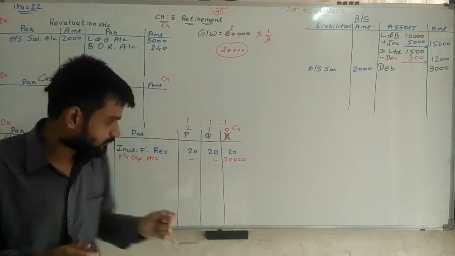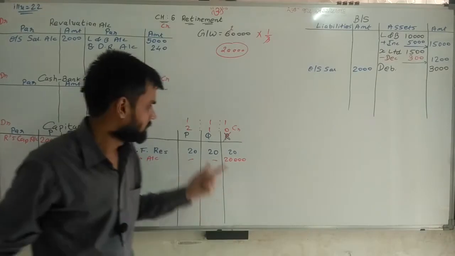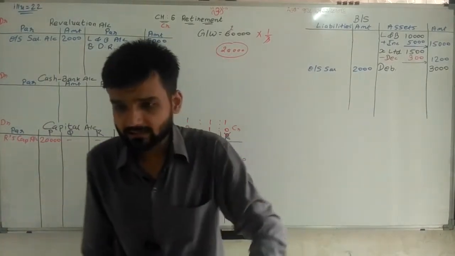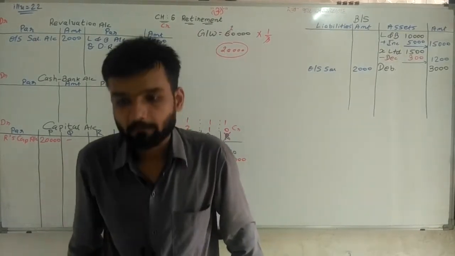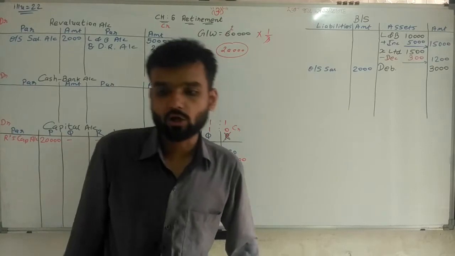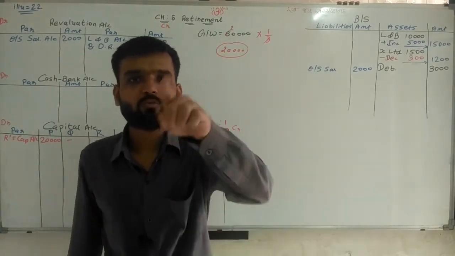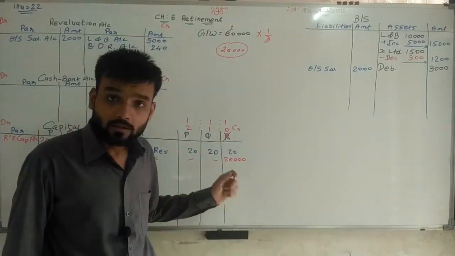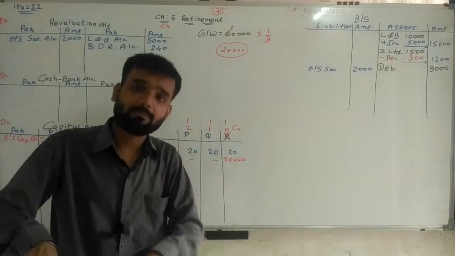Whatever I want to pay to R, that same amount is brought by P and Q in such a way as to make their capital in proportion to their new profit and loss sharing ratio. So they are maintaining their capital in the new profit and loss sharing ratio. In that way, they are bringing cash to give R and maintaining their capital in the new ratio.